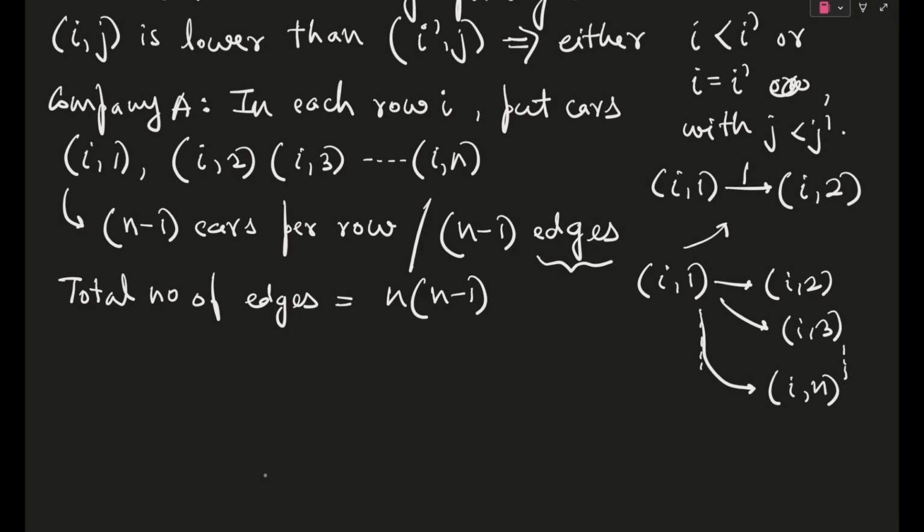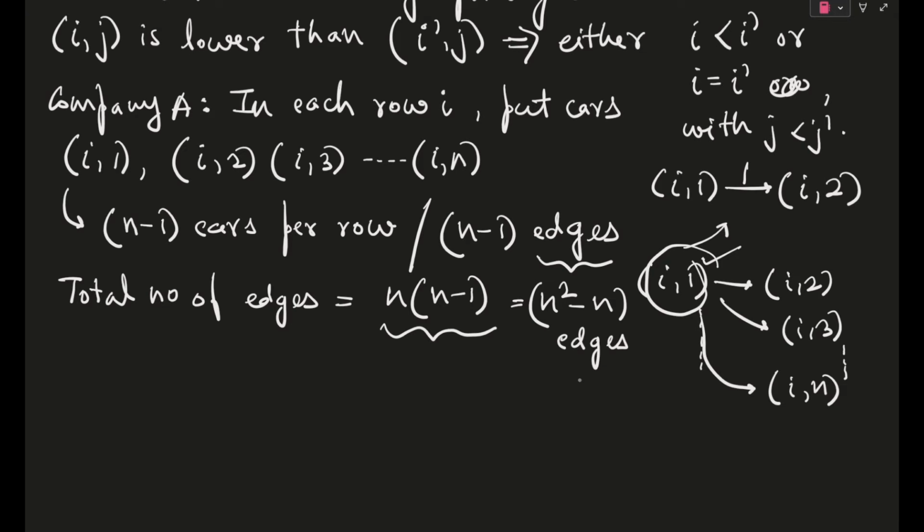Okay. So that is n minus 1 paths for one point, and there are n such points. So it is n into n minus 1. Okay. I hope this was clear. So that means we will have n squared minus n total number of edges.